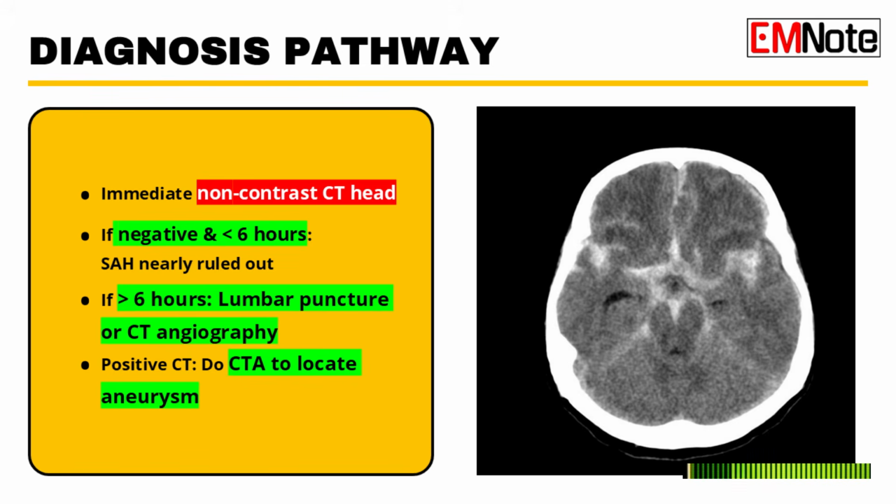What is the critical time window for a negative CT to confidently rule out a subarachnoid hemorrhage? The window is 6 hours. 6 hours from symptom onset. Okay. A non-contrast CT done on a modern scanner within those 6 hours, if it's negative, it essentially rules out SAH.